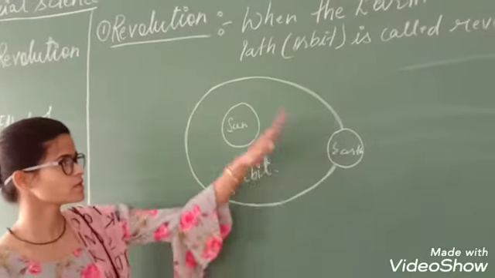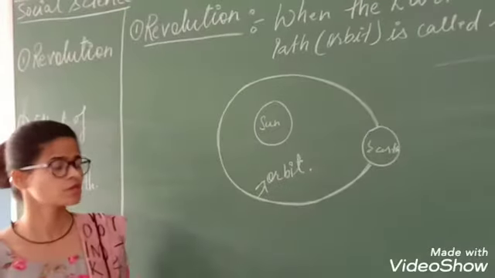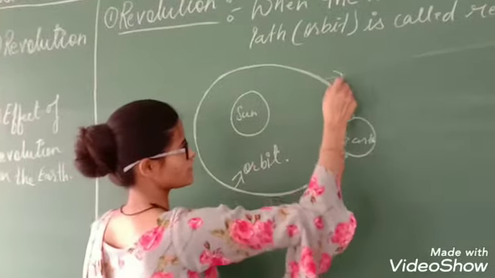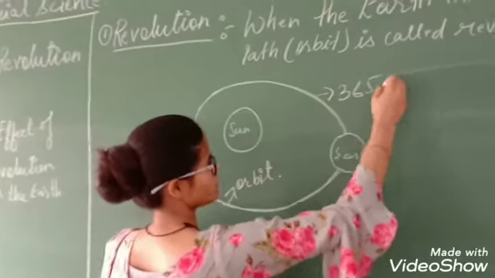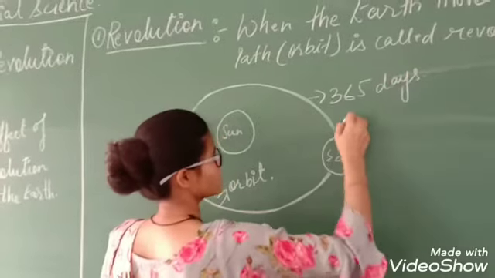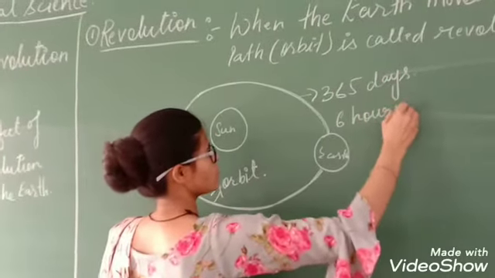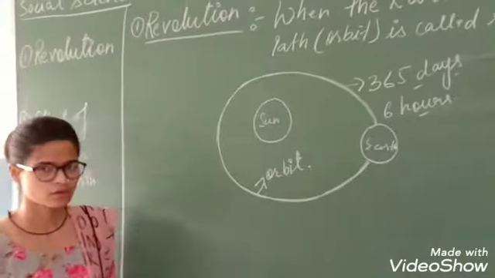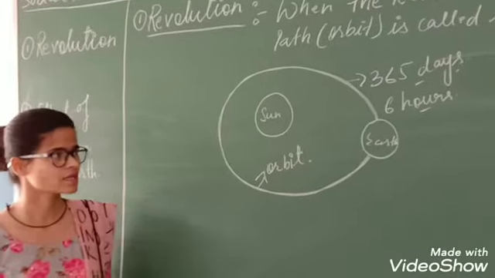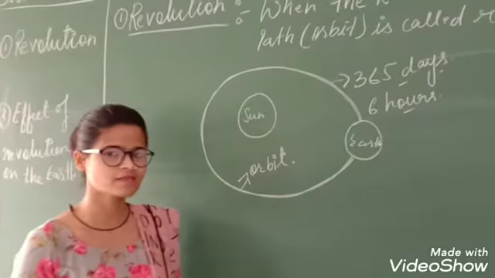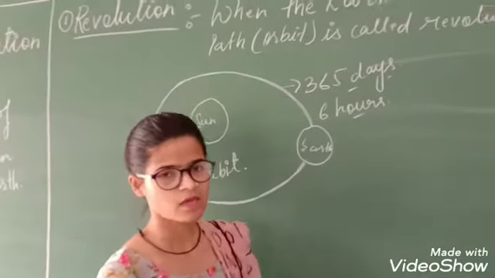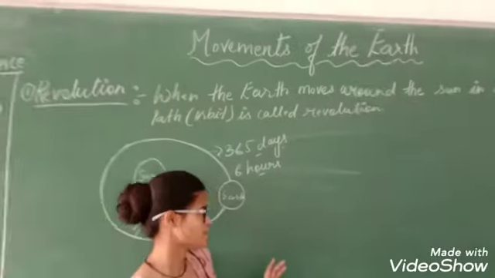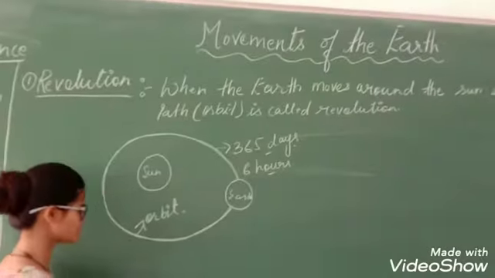So the earth takes 1 year to complete its revolution. So it has 365 days and 6 hours. 1 year is 365 days and 6 hours. So you can say that earth takes 365 days and 6 hours to complete its revolution around the sun.